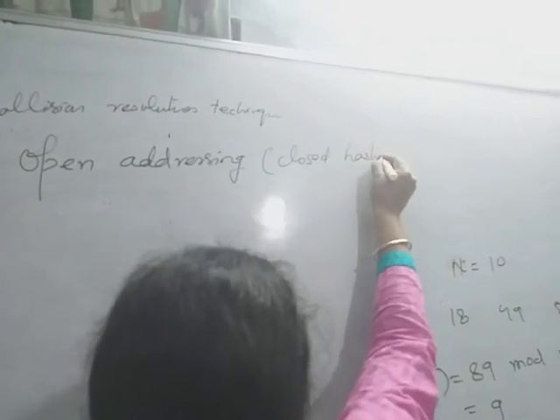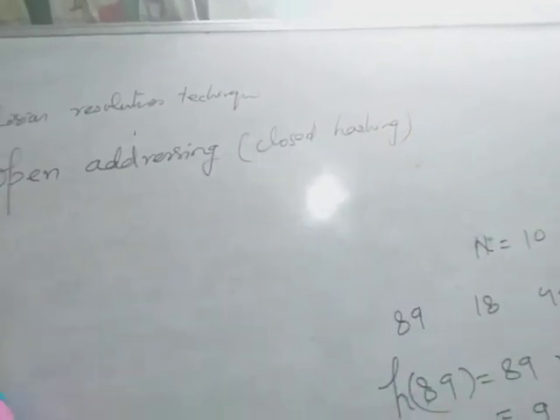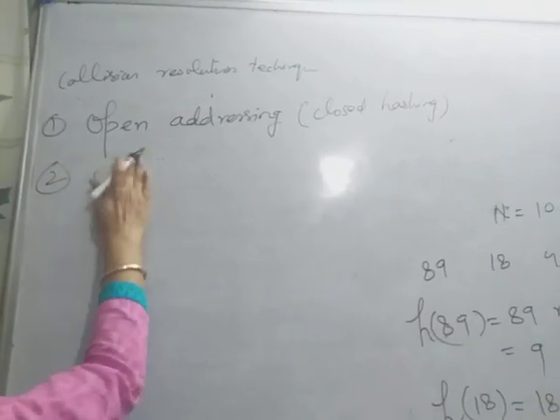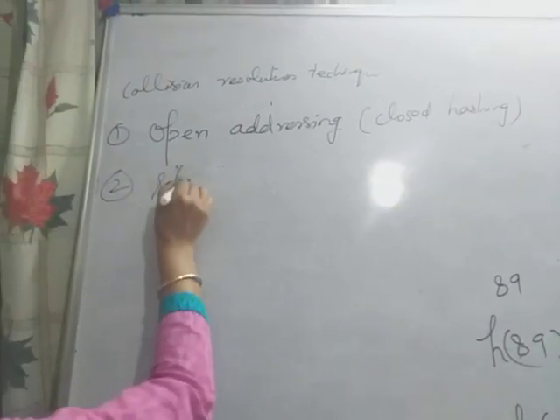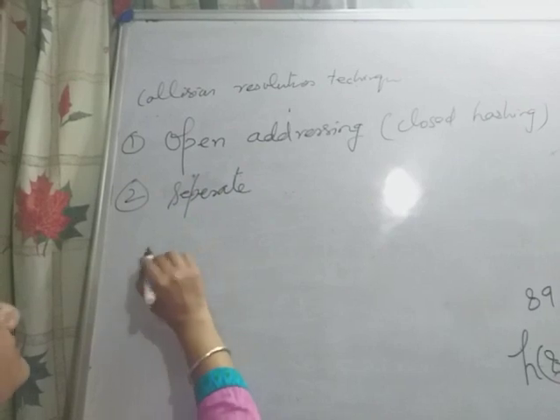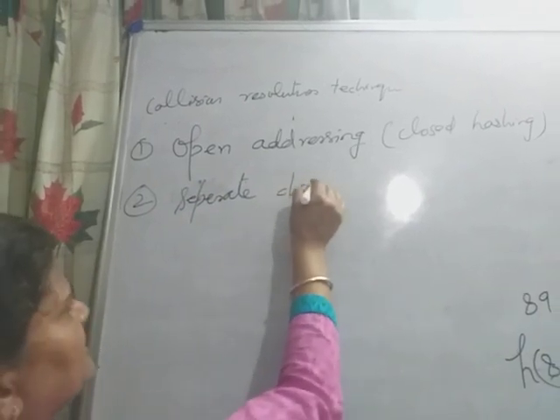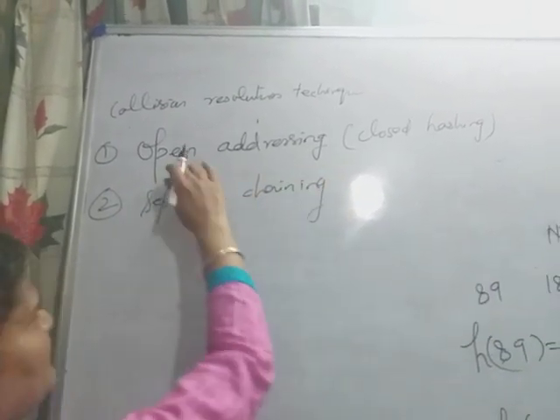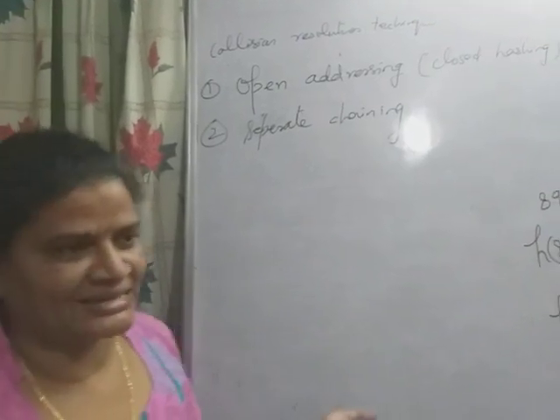The second is separate chaining, or simply chaining. First I will discuss open addressing.